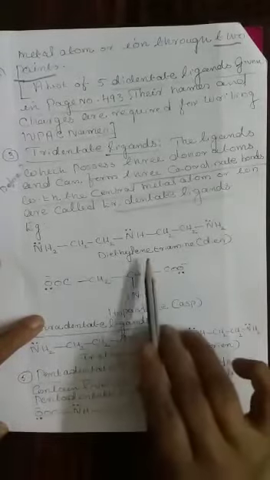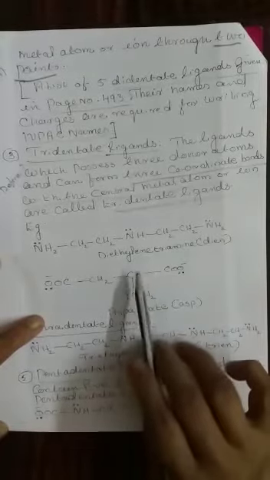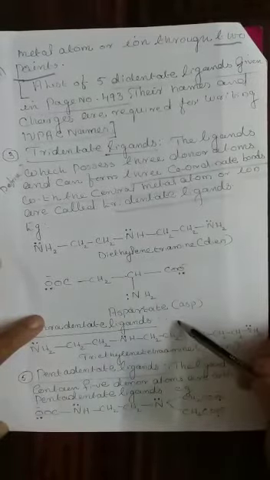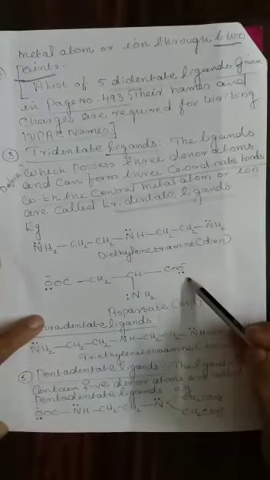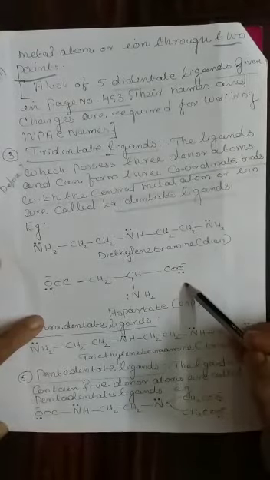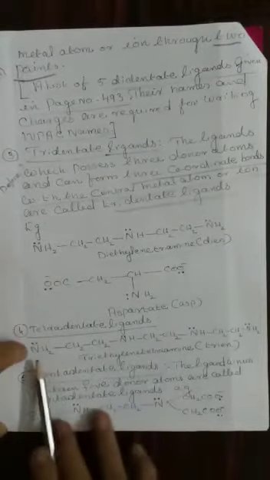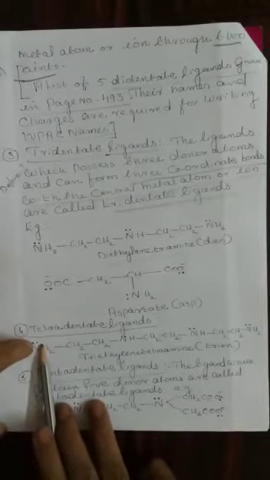The question can be asked as choose the correct answer: which one is a didentate or monodentate? Any example can be given for the choose the correct answer question. For example, the question will be on the following examples: which one is unidentate, didentate or tridentate.